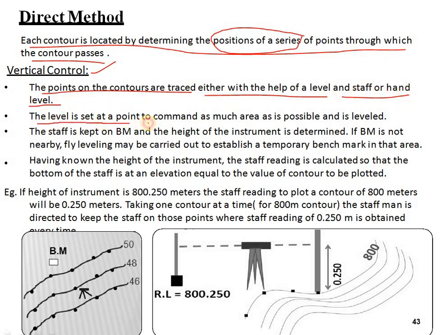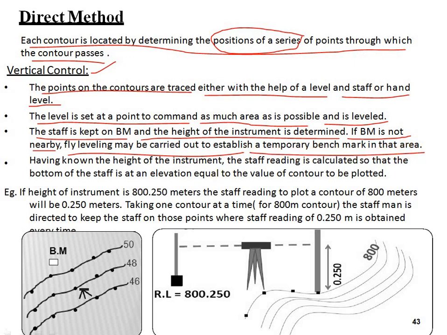The level is set at a point to command as much area as possible and is leveled. The staff is kept on the BM and the height of the instrument is determined. If the BM is not nearby, fly leveling may be carried out to establish a temporary benchmark in that area. Having known the height of the instrument, the staff reading is calculated so that the bottom of the staff is at an elevation equal to the value of the contour to be plotted.